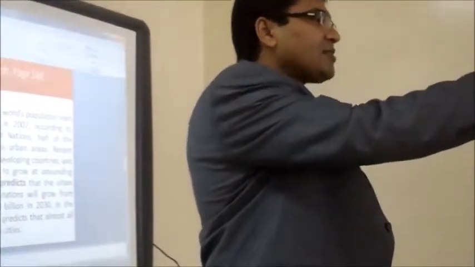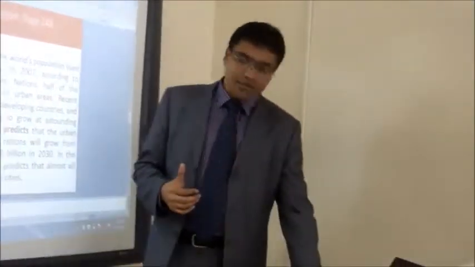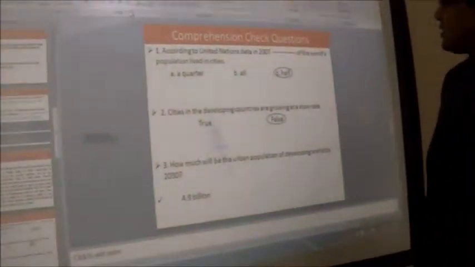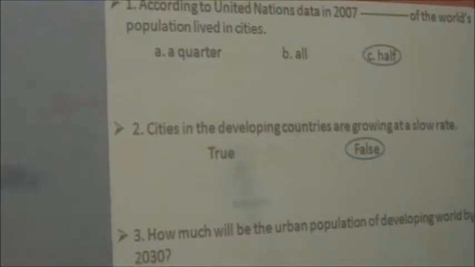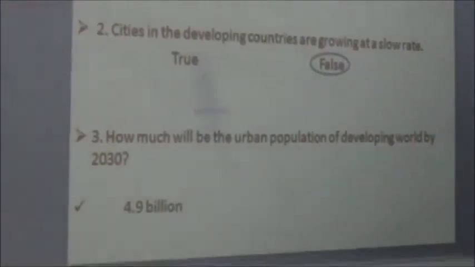Finished? Okay, so most of you are finished. Good. So let's see the questions. You have here 3 questions. So question number 1, A, B or C? It's C. And question number 2, true or false? It's false. And question number 3, how much? You? 4.9. Yes, 4.9.